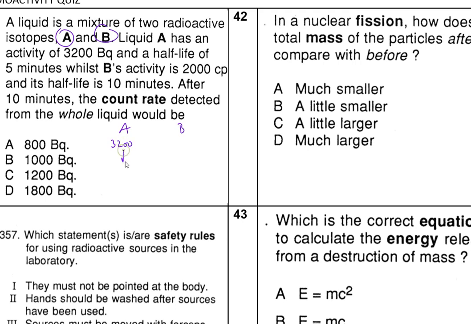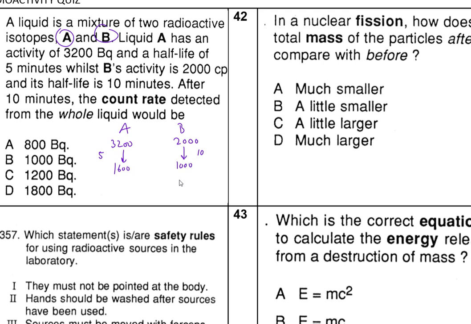Now after the first 5 minutes, this has an activity of 2000, and its half-life is 10 minutes. I mean, it takes 10 minutes for it to halve. So let's take a look. Now, in the first half-life, A is going to drop down to 1000.